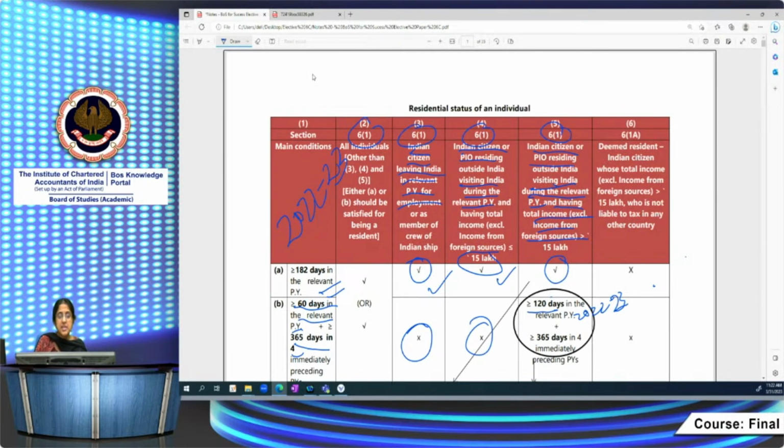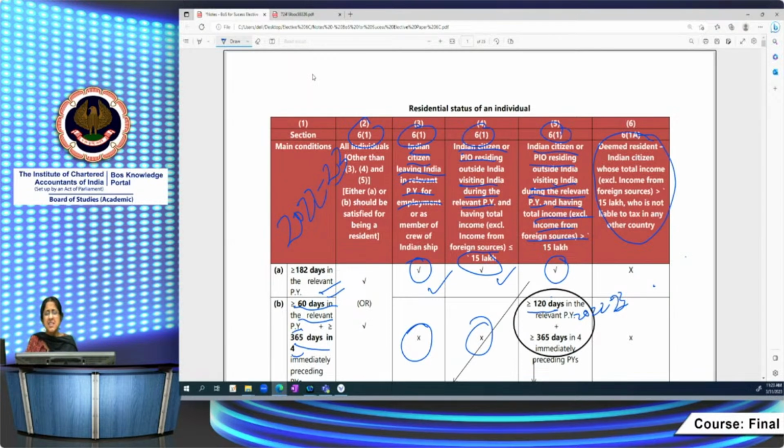Now suppose the person is not a resident. He becomes a non-resident by virtue of 6.1. Then you have to see whether the person is a deemed resident as per 6.1a. What is a deemed resident? An Indian citizen whose total income, excluding income from foreign sources, is greater than 15 lakh and who is not liable to tax in any other country.